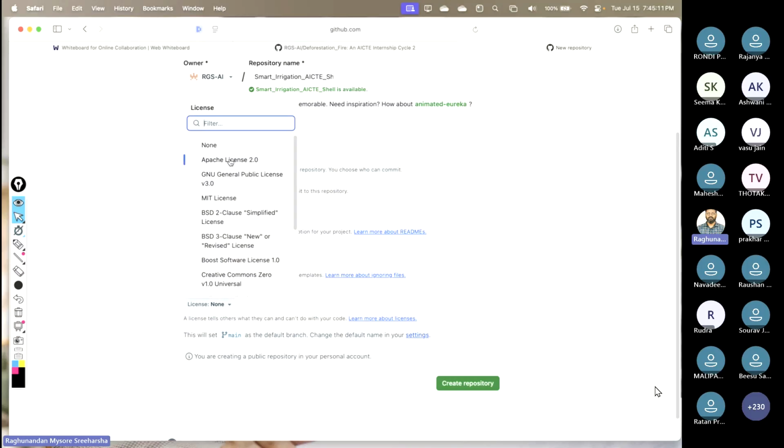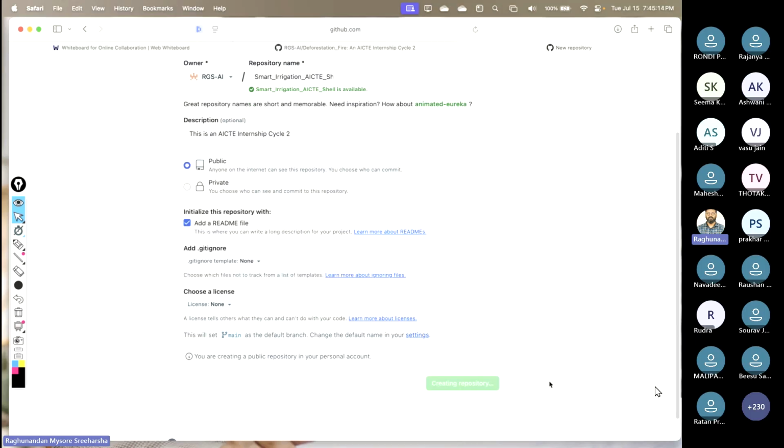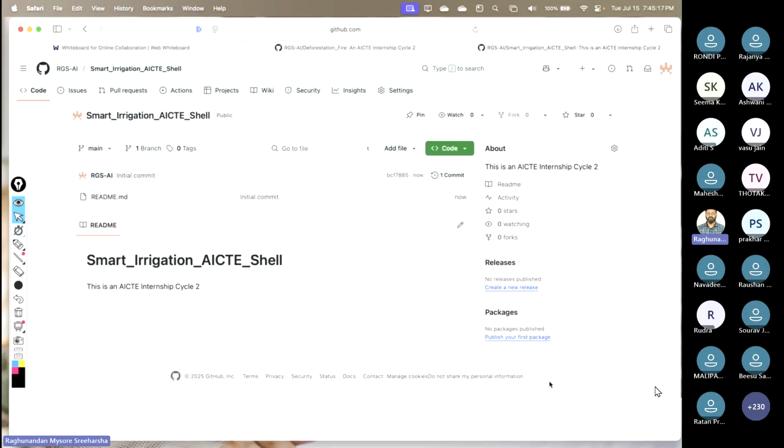If you work with front end, you can go with Apache. Okay, so now click on create repository here. Once you click on create repo, it's going to create something like this, smart grid irrigation, right? All the things, whatever we wrote, it's going to come in the readme file. So always have the practice of putting your readme file here.